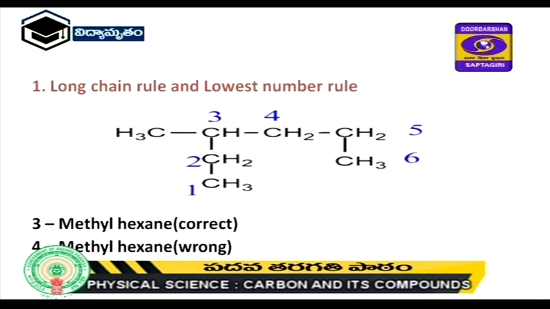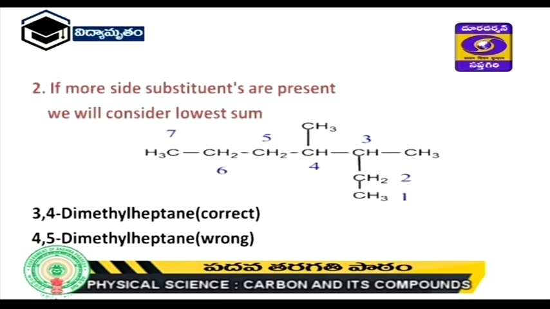Here 6 carbons are there, because of that the word root is hex. All are single bonds, AN, and all are hydrogens and carbons, so we take E. The third carbon is having a methyl group, CH3. So therefore its correct name is 3-methyl hexane. If more side substituents are present, we will consider the lowest sum. Here just observe the diagram.